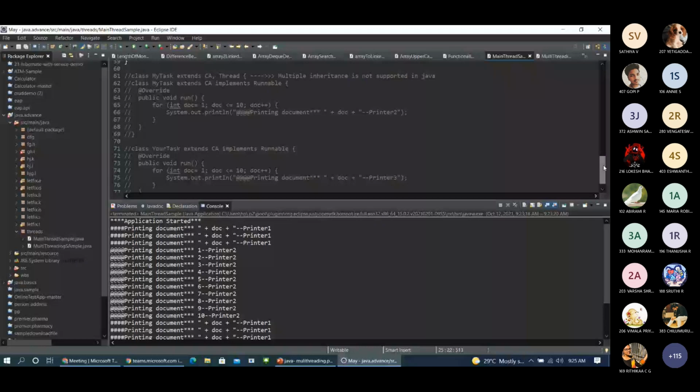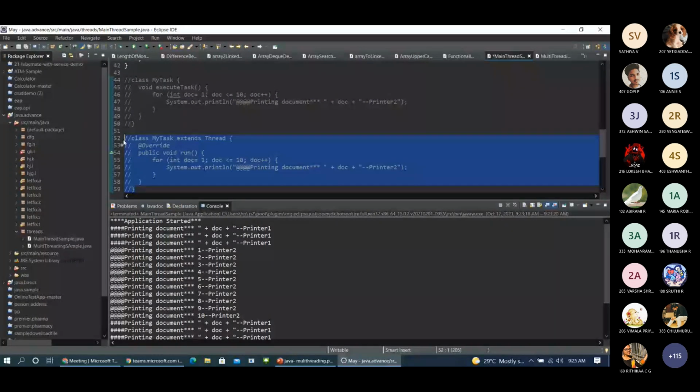Later on, we'll discuss how to overcome this, how to execute properly in a sequential manner. So we have seen how to use a thread class. And now we'll discuss what the problem with the thread class is, and why we go to the runnable interface.